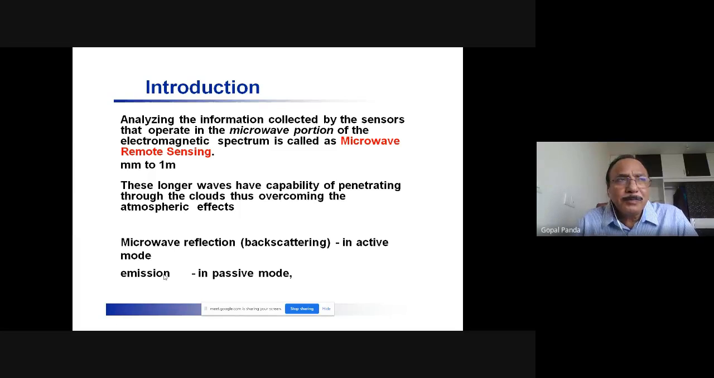An example of passive mode. You have seen the Doppler radars set up at different places, Doppler radars in Calcutta or Bhubaneswar or in Vizag or in Madras. They operate in the passive mode. So they create their own energy, they have their own source of emission, and then they record back the information. So this is the kind of information collection that we are doing.